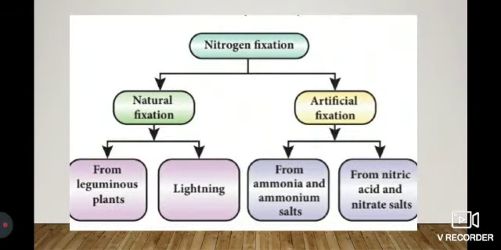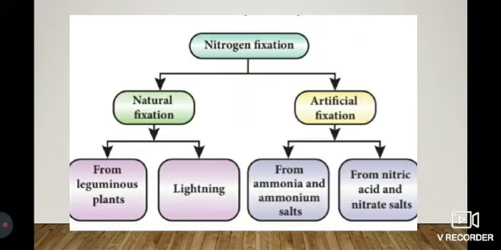The second natural fixation method is lightning. During lightning, that is the thunderstroke, nitrogen is added to the soil. The plants get the nitrogen from the soil and convert it into nitrate.